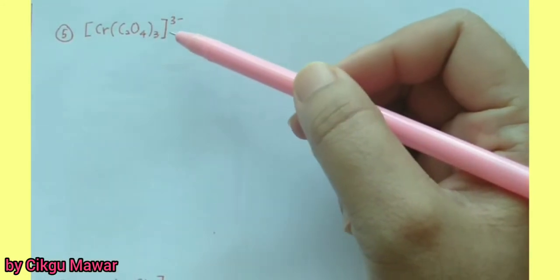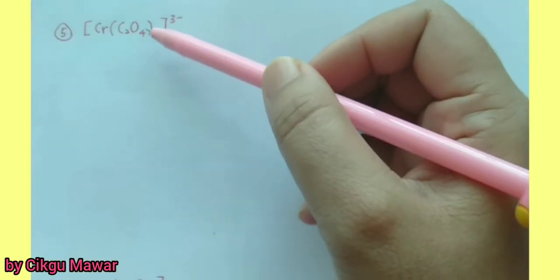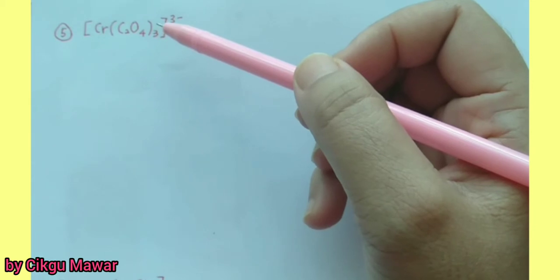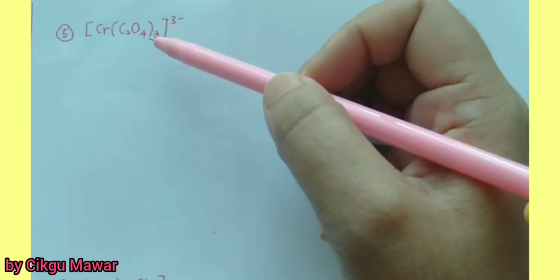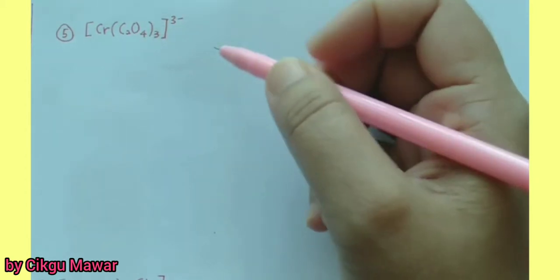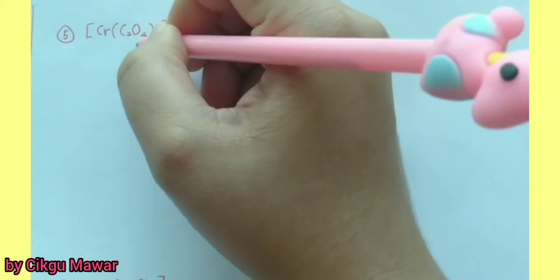Question number 5. You can see that this is an anion complex and the ligand involved here is a bidentate ligand. For a bidentate ligand, what is the name?